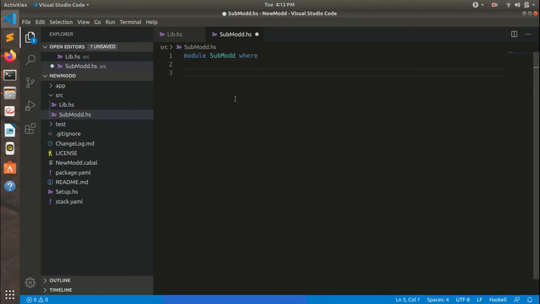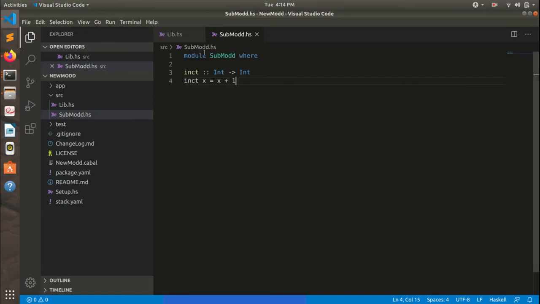I will create one simple function known as increment, which takes an Int as input, a variable of type Int, and will return an Int. So increment x will return x plus 1. Okay, now we have created our sub module.